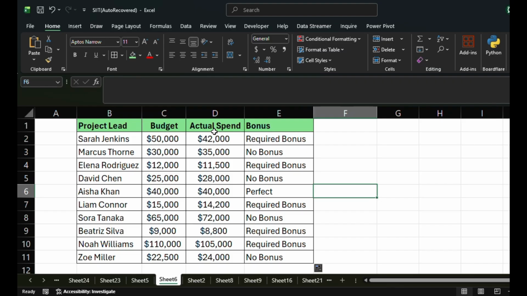This one requires bonus because the actual spend is $42,000. And this person has no bonus because what he spent was more than the budget. Same with this, the actual spend and the budget are equal. That's the expectation. That's perfect.